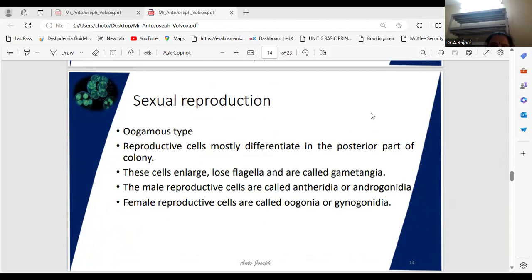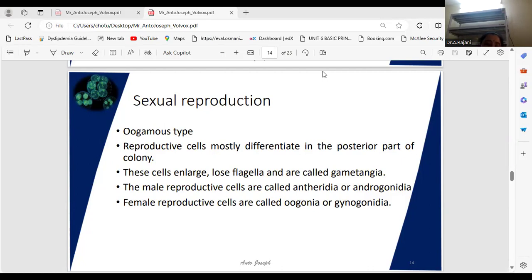Coming to sexual reproduction. See, the sexual reproduction in Volvox is of the oogamous type. Very important. Remember what type of reproduction it is, also most important: oogamous type. The cenobium may be monoecious.